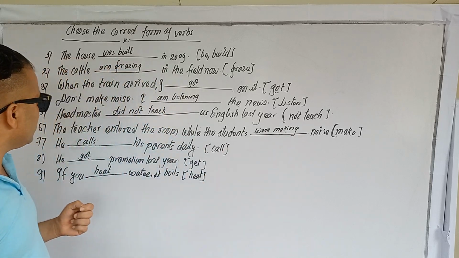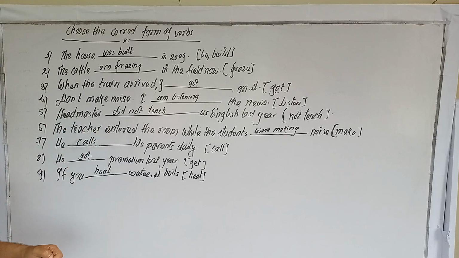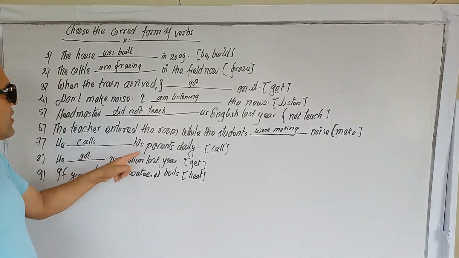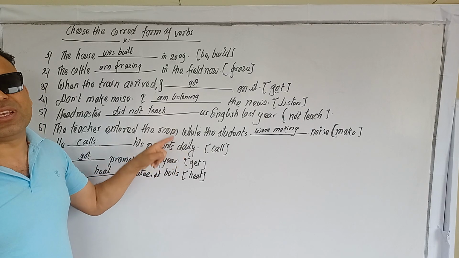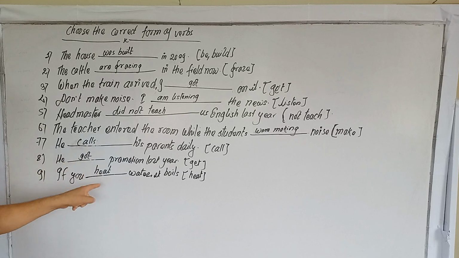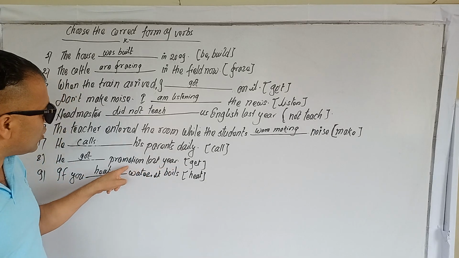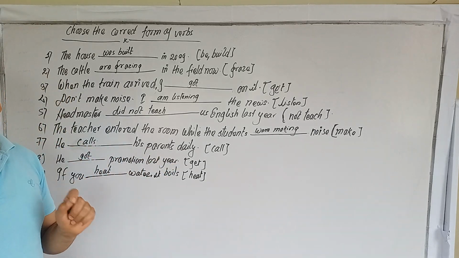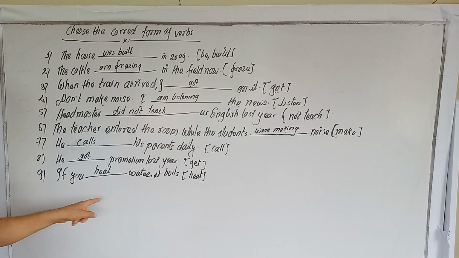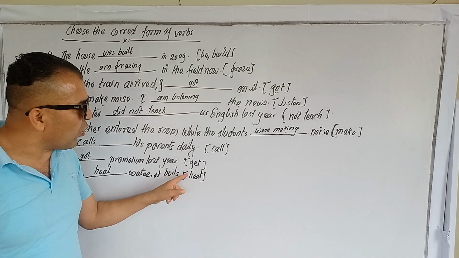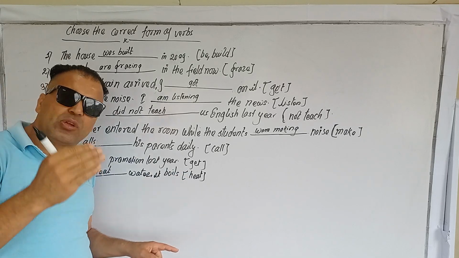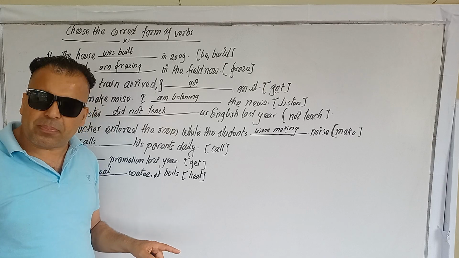Alright. He calls his parents daily. You see, daily, that's why it represents the simple present tense. He got promotion last year. You see, last year got promotion, simple past tense. Alright. If you heat water, it boils. Subject plus B1 or B5 plus object, and another subject plus B1 or B5 plus object.